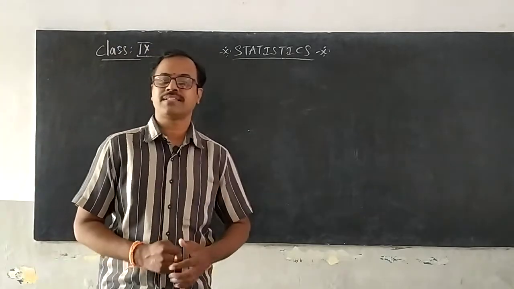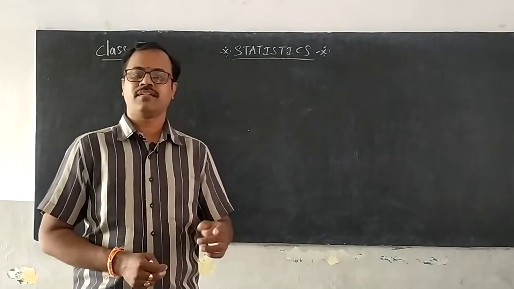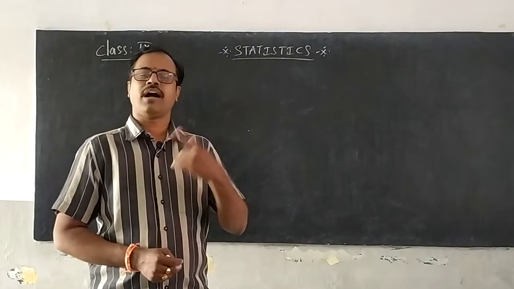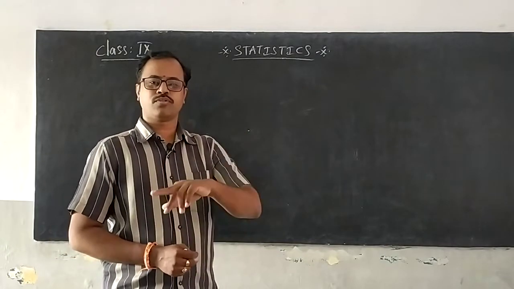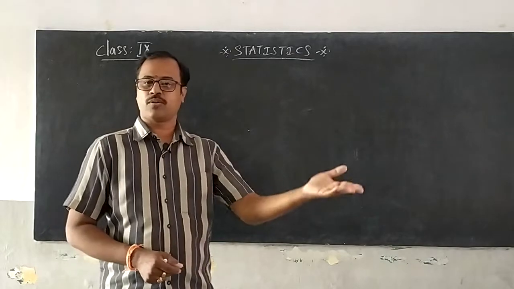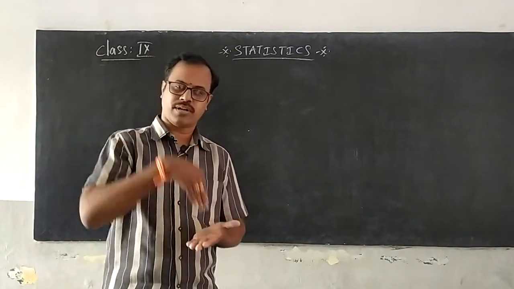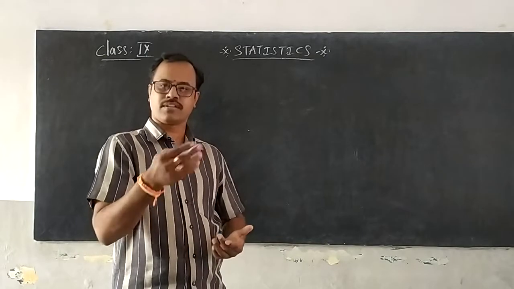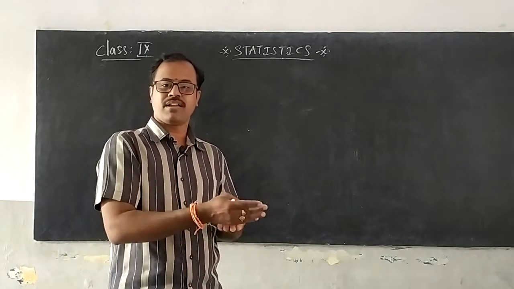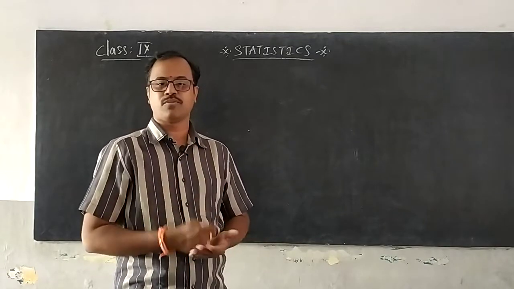Now, how many types of classes are there? Two types. What are they? Inclusive and exclusive. I told you the meaning of those words: including and excluding. If the higher value of a class is also included in the same class, then it is called inclusive classes. If the higher value is excluded and used in the next class, then it is called exclusive classes.